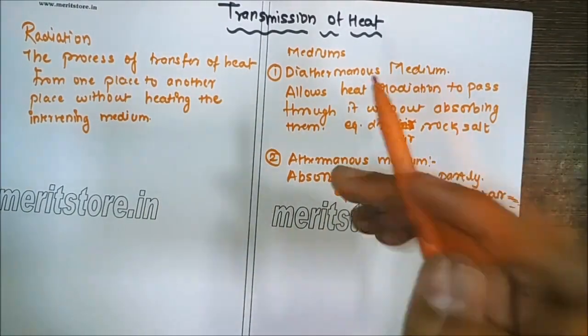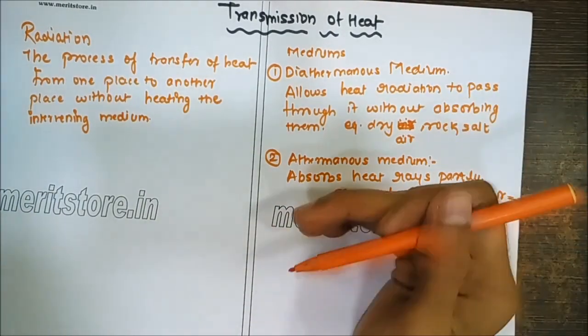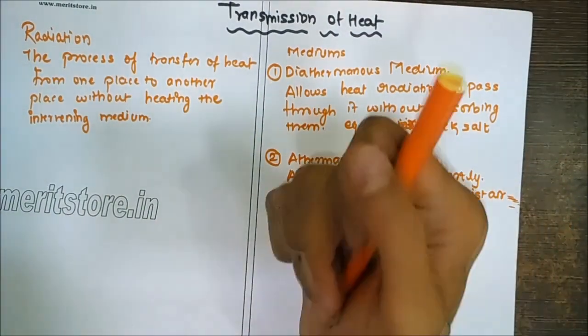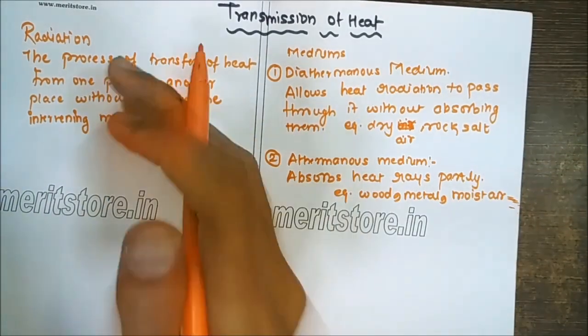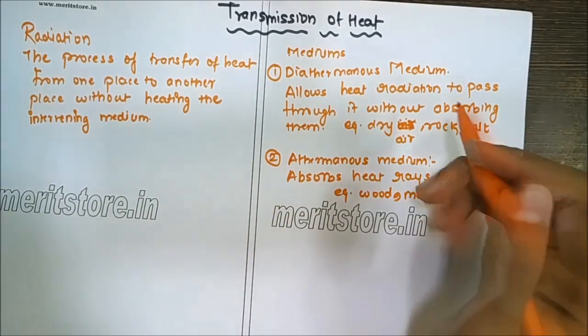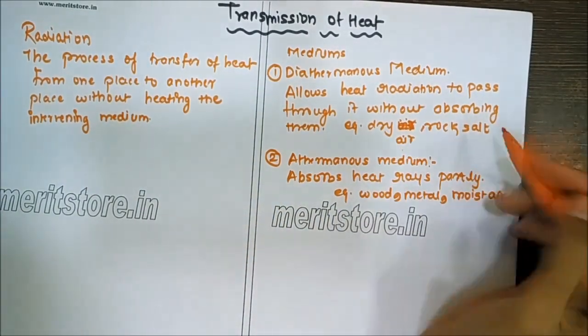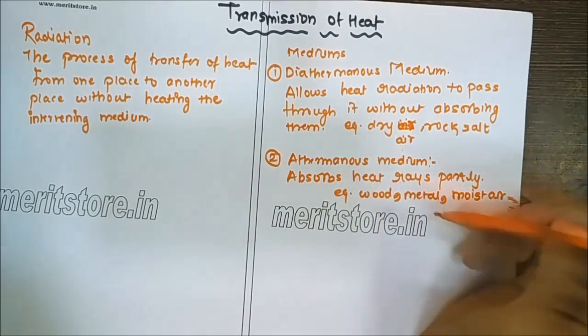where some of the mediums allow this radiation to pass through them easily without absorbing it, and some of the mediums absorb a part of this heat radiation inside them. For the diathermanous medium, we can have dry ice or rock salt. This allows the radiation to pass through it without absorbing it.